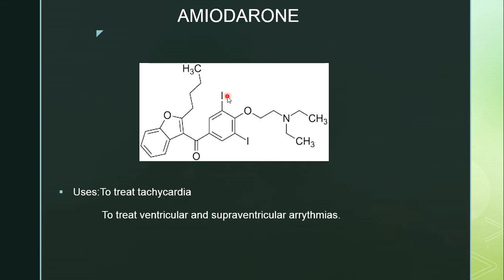To this phenyl ring, two iodo groups are present at second and sixth position. An oxygen linkage is attached. To that oxygen linkage an ethyl group is attached, and then the ethyl group is attached to nitrogen. To that nitrogen, two ethyl groups are attached. Uses are: it is used to treat tachycardia, and to treat ventricular and supraventricular arrhythmias.